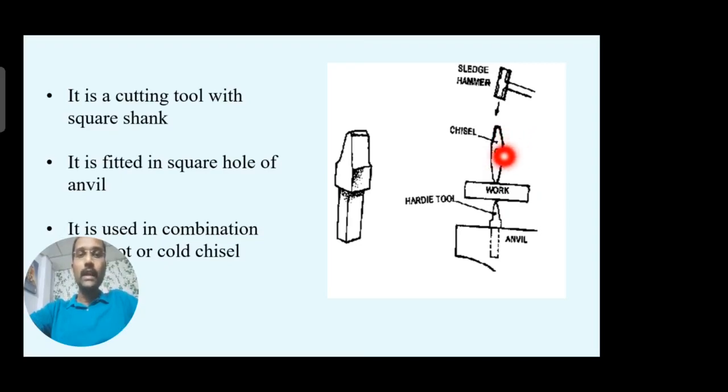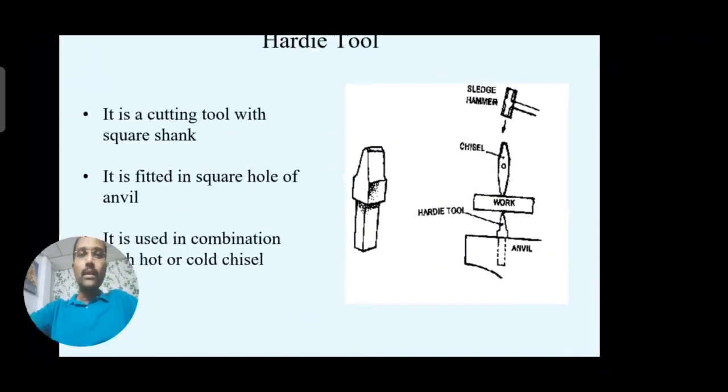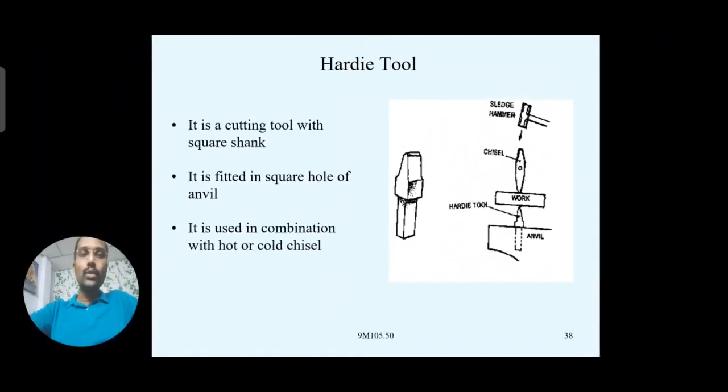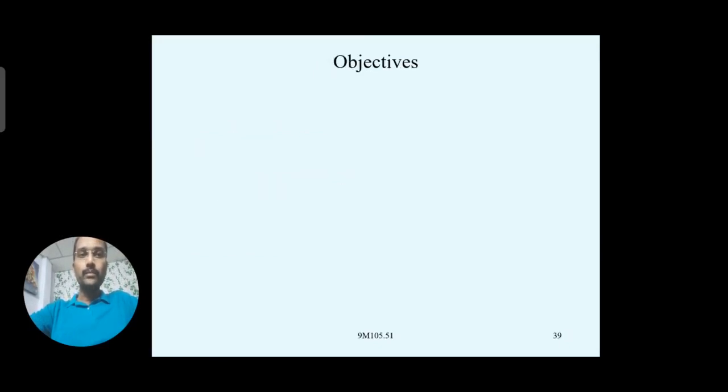So this is regarding the hardie tool, which has a chisel shape on one side, and at the bottom side a square shank used for holding in the anvil. It may be used for both cases, just like the chisels you have seen, for hot and cold. For both cases, this hardie tool is helpful for the cutting operation, right?